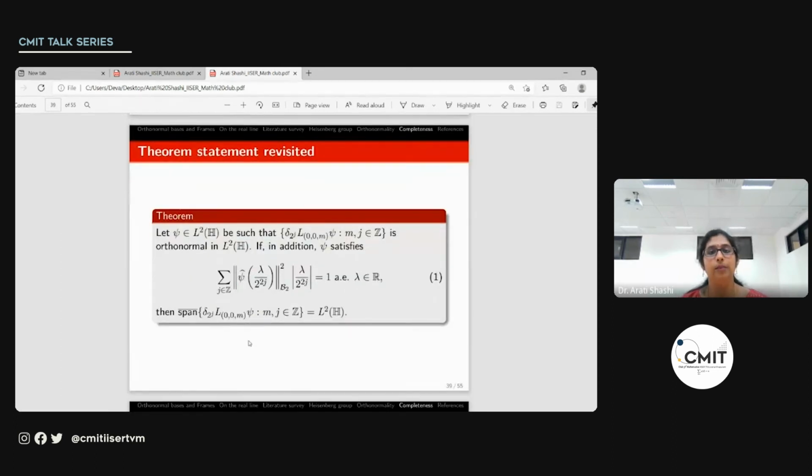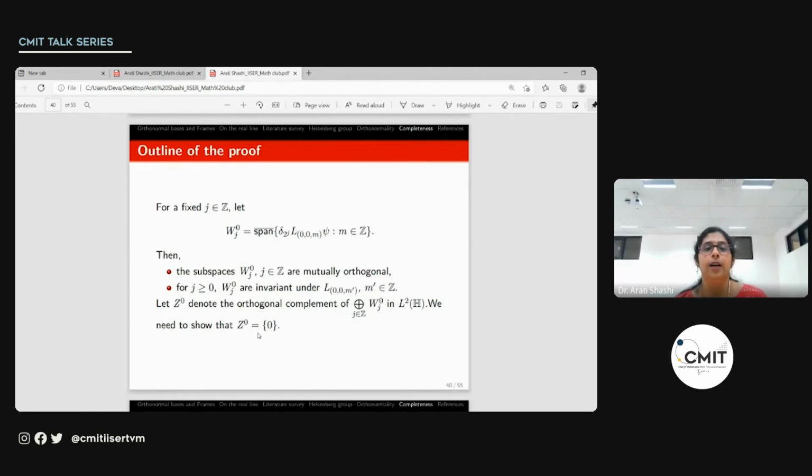So with these, we can move into the proof of the theorem. I shall give an outline, but before that I shall state the theorem once again so we know exactly what we have and what we need to prove. So let us take psi to be in L2 of H such that this collection is orthonormal, and we also assume this condition, that is, the summation over j of the Hilbert-Schmidt norm squared of psi hat of lambda by 2 power 2j, mod lambda by 2 power 2j, is equal to 1 almost everywhere, and then this collection will be complete.